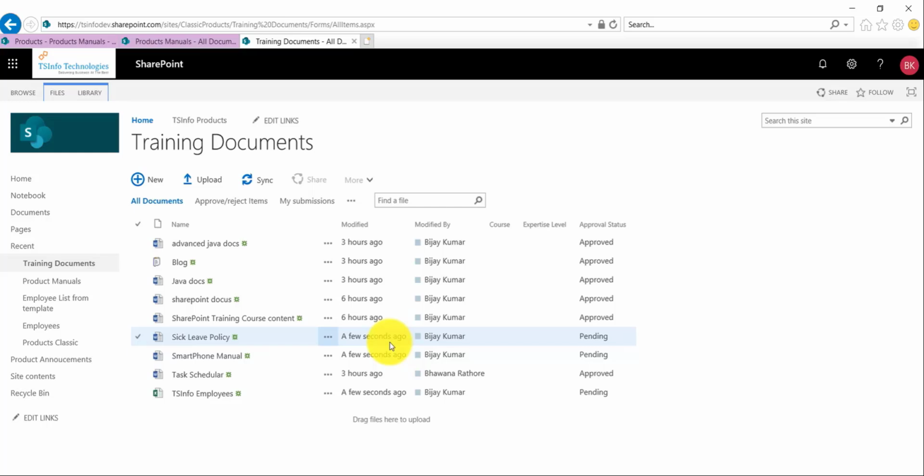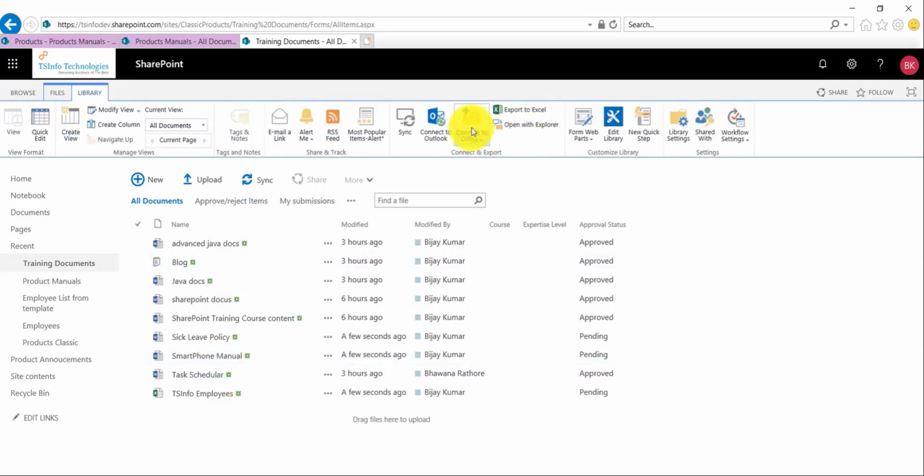In the modern experience, we have the download option. I showed you in the previous video how we can download as a zip file, but here in classic libraries we don't have that option. At that time, Open with Explorer is a handy option where you can copy all the documents and download them from this library at once.